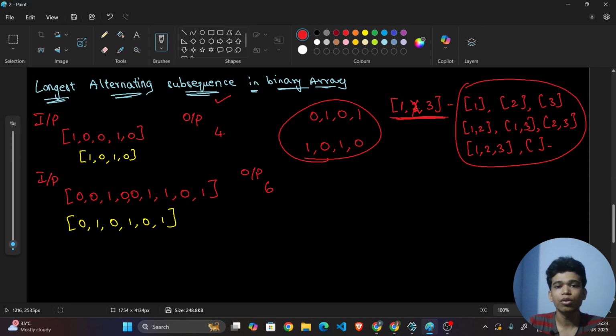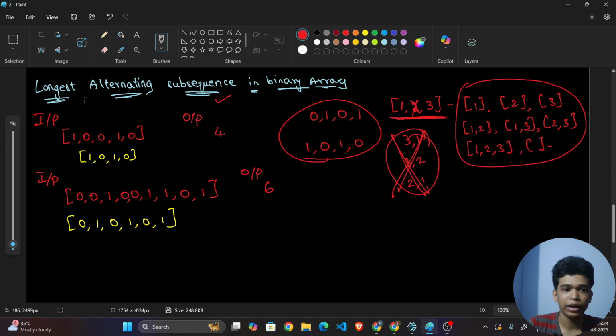But it is also okay, this 1 and 3 is a subsequence, because it need not be contiguous. But 3 comma 1, or 3 comma 2, or 2 comma 1, these are all not subsequences because they are not in order. Hope you understand what is meant by subsequence. Now you can understand what is meant by longest alternating subsequence. Let us get into the example.